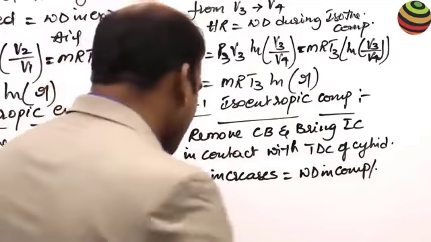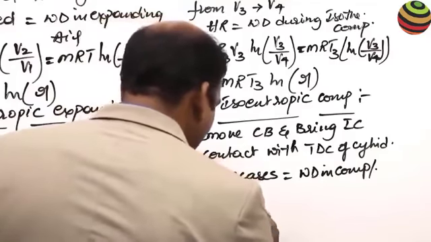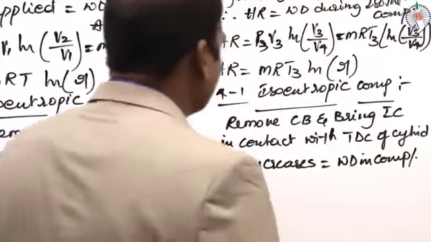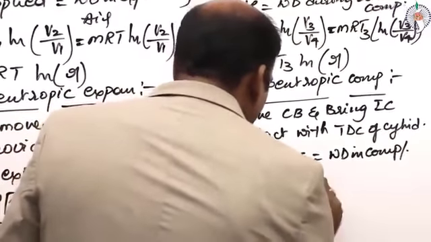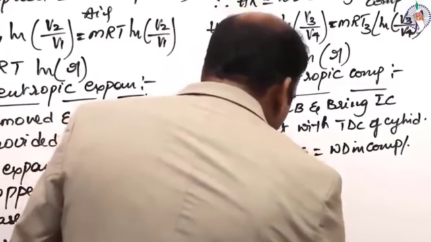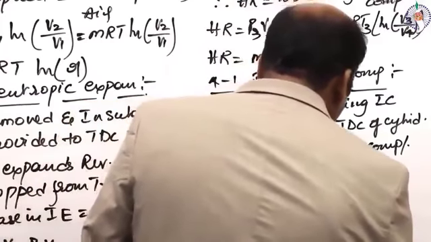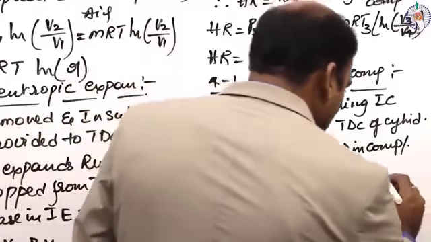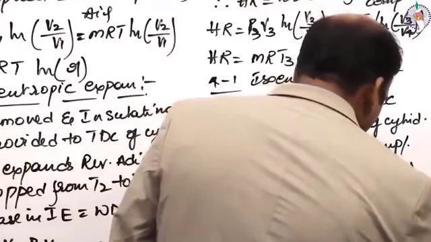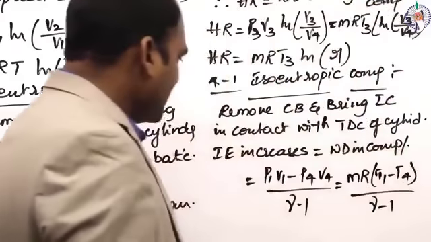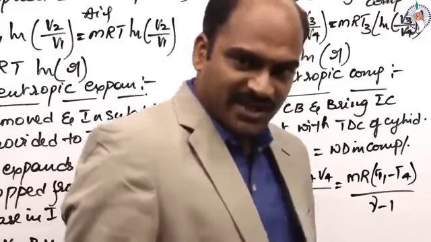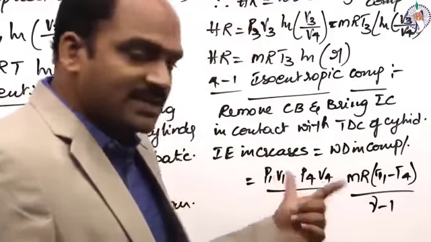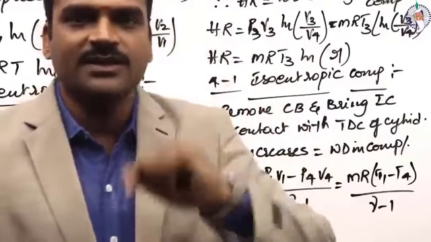What is that work done? It's a compression process, so the work done is P1 V1 minus P4 V4 by gamma minus 1, or MR into T1 minus T4 by gamma minus 1. This is the isentropic compression, which occurred in the last process of the thermodynamic cycle.